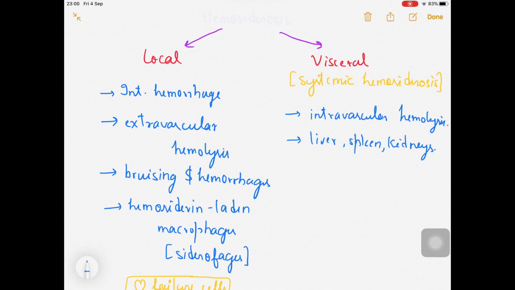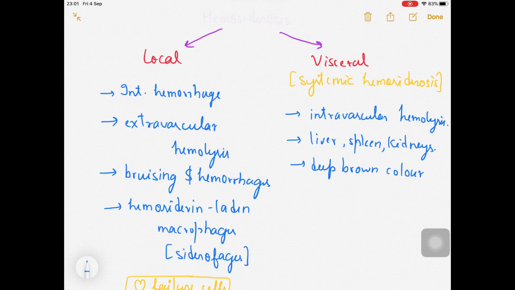Okay, then this pigment actually imparts a deep brown color to the tissues and organs whenever it is present in high concentration. So that is also a point to be considered over here in the visceral one. So deep brown color can be imparted.